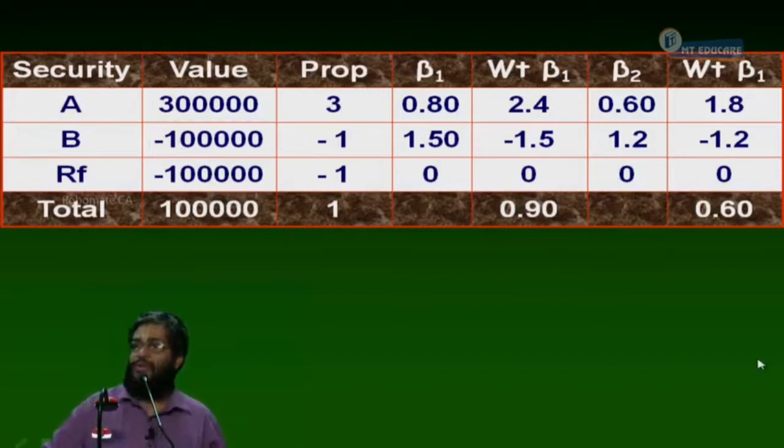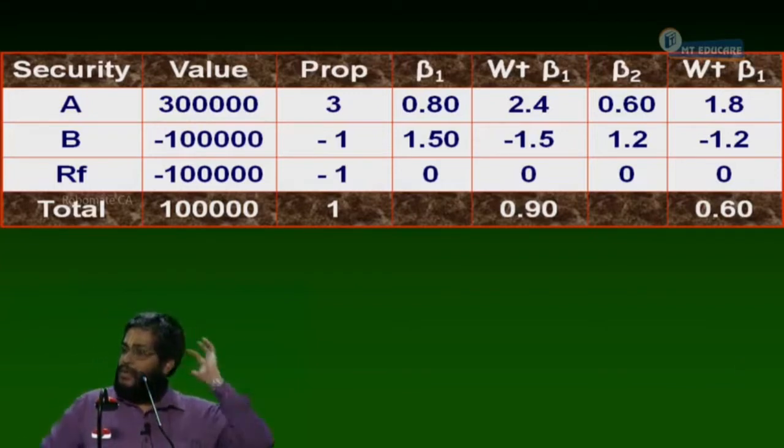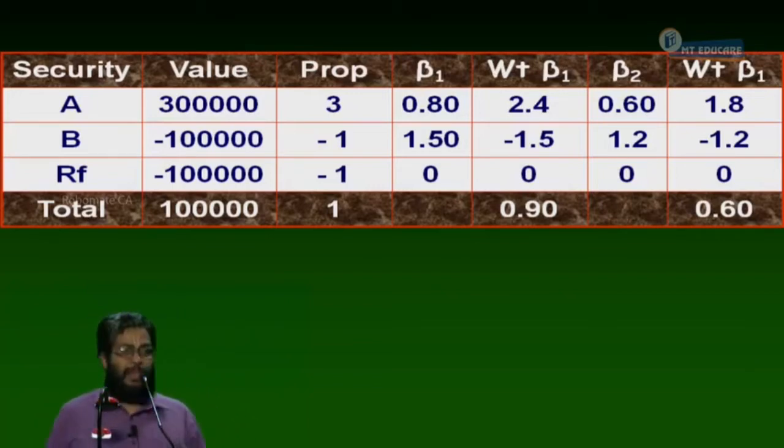Write down notes. Point number 1. In part 1 and part 2, the portfolio is the same, but yet the beta is different. Why? Tell me the answer here.